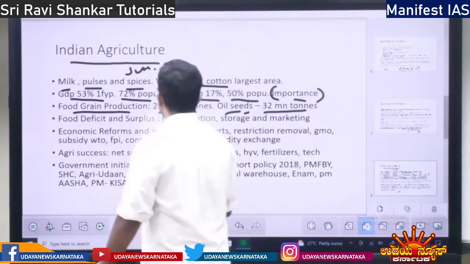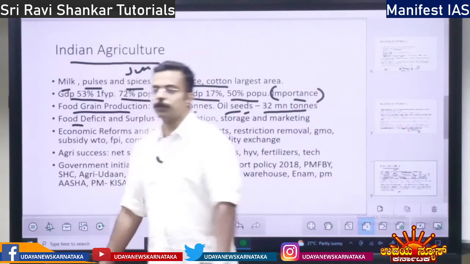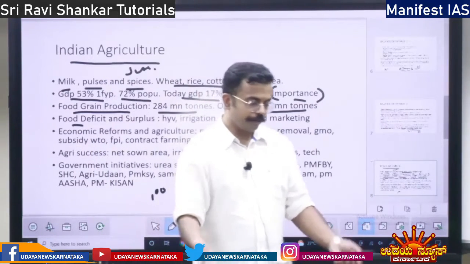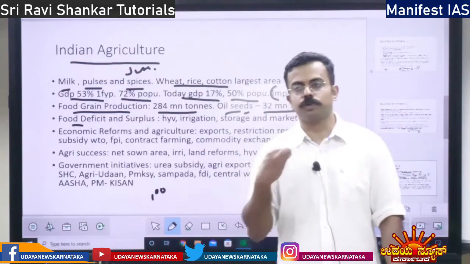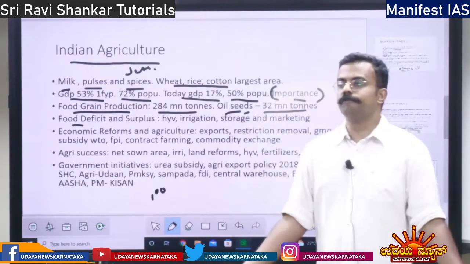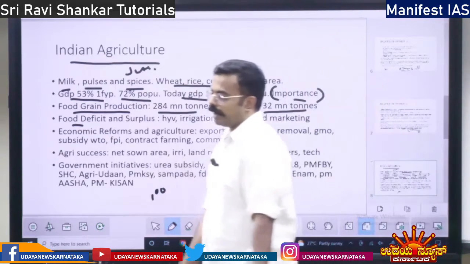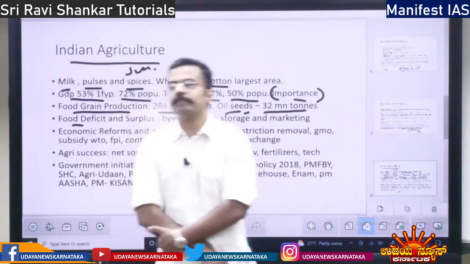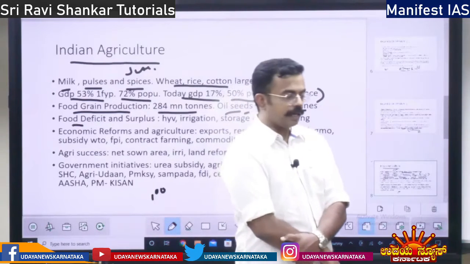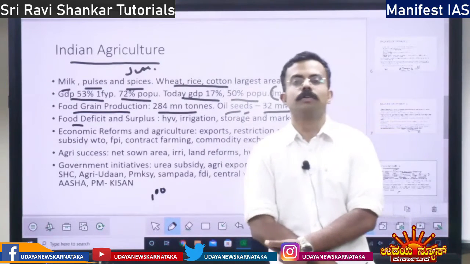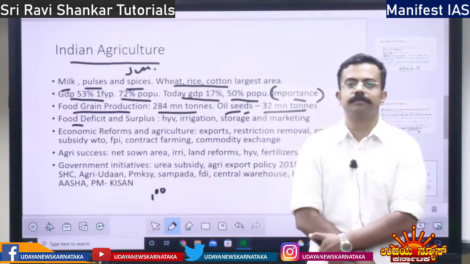Then food deficit and surplus. What is food deficit? It means if we don't have sufficient food to eat, that is food deficit. If we have excess food to eat, that is food surplus. When did we have food deficit? Before the Green Revolution, India suffered from food deficit.